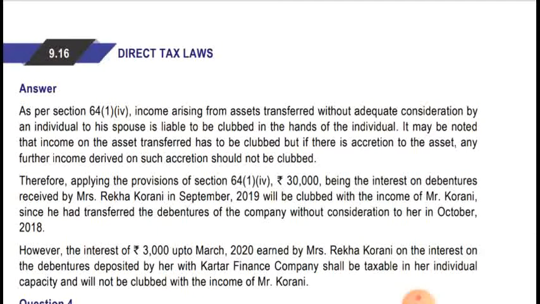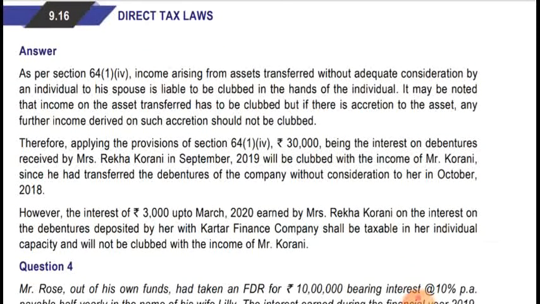As per section 64(1)(iv), income arising from assets transferred without adequate consideration by an individual to his spouse is liable to be clubbed in the hands of the individual. So it is transferred without adequate consideration, and in this case clubbing provision will be applicable. It may be noted that income of the assets transferred has to be clubbed, but if there is an accretion to the asset, any further income derived from such accretion would not be clubbed. So it was an accretion of 3,000, so it will not be clubbed. 3,000 will not be clubbed. However, 30,000 will be clubbed.